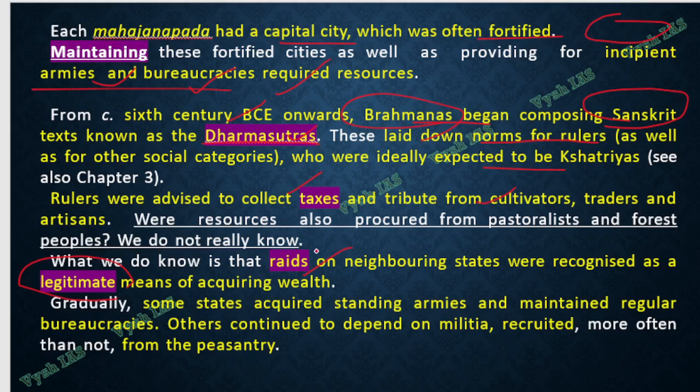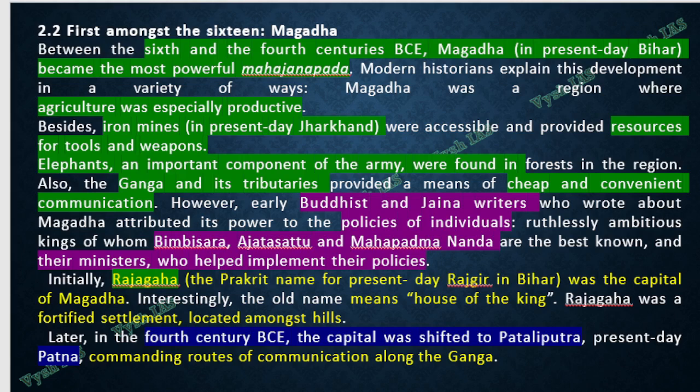So some states acquired standing armies and maintained regular bureaucracies, meaning they had enough resources to maintain it continuously for years. Others continued to depend on militia recruited. Meaning, whoever had huge resources had a permanent standing army, and whoever had less would recruit people from time to time based on their resources. From the peasant community also, they would recruit people to be part of their army.